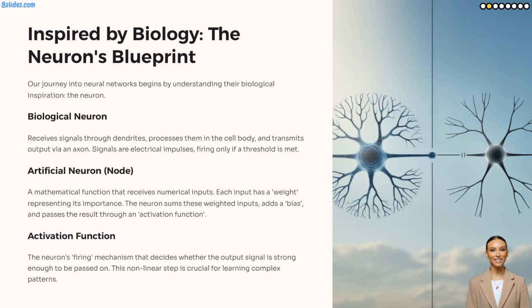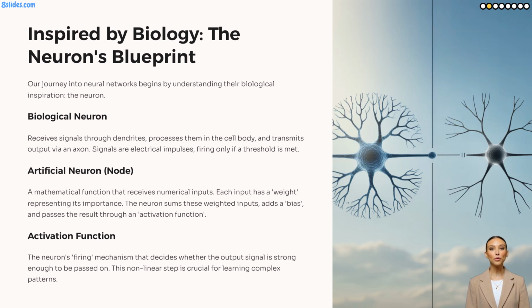The foundational idea behind neural networks comes directly from biology. Our brains are packed with billions of neurons, each a tiny processor. A biological neuron receives signals, processes them, and if the combined signal is strong enough, it fires, sending its own signal to other neurons. Artificial neurons, or nodes, operate on a similar principle.